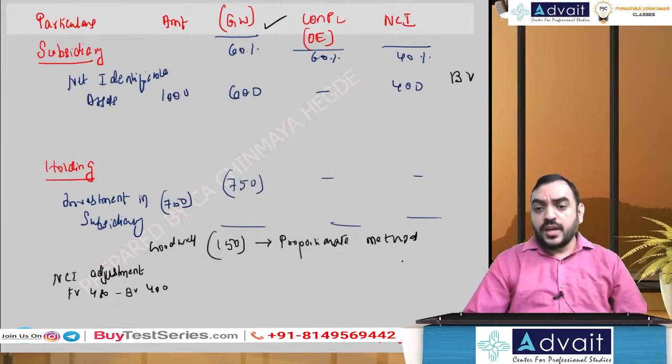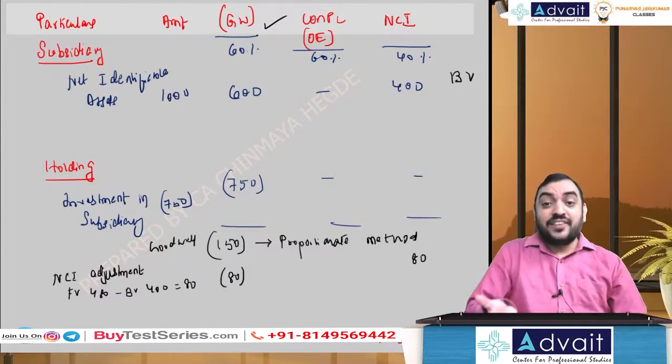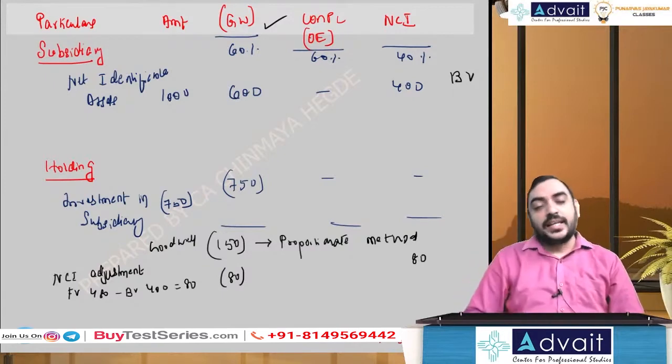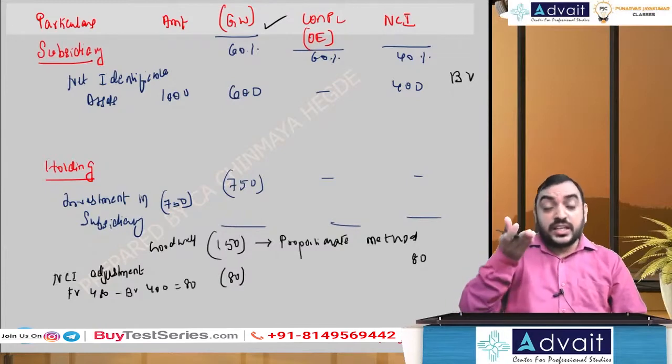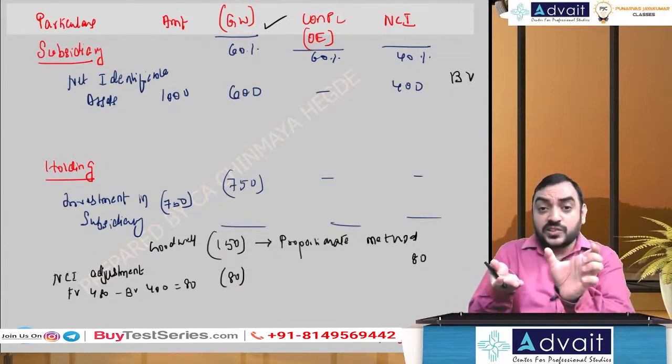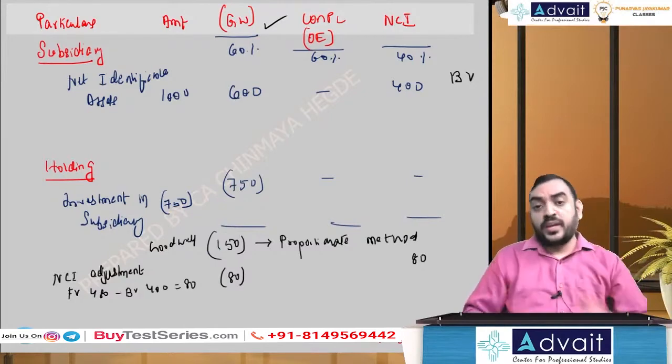Whatever number I get as the difference, this 80, I'm going to add in NCI and subtract in the goodwill column. Why am I adding in NCI? Because NCI fair value is high, NCI should increase. Why am I subtracting in the goodwill column? Because my goodwill should increase, but my goodwill is within brackets. That is a negative number. So that should increase means that also should be a negative number. So that is the logic behind it.